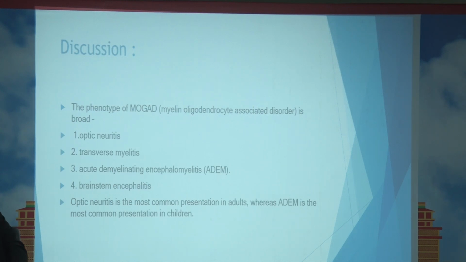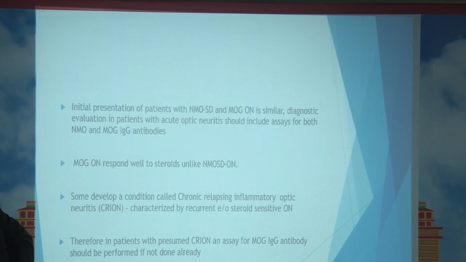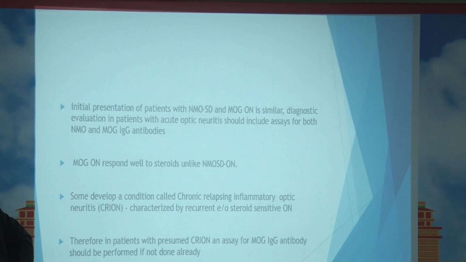Discussion. The phenotype of MOG associated disorder is broad. It includes optic neuritis, transverse myelitis, acute demyelinating encephalomyelitis, brainstem encephalitis. Optic neuritis is the most common presentation in adults, whereas ADEM is the most common presentation in children. Clinical characteristics suggestive of MOG IgG optic neuritis include recurrent optic neuritis, prominent disc edema, perineural enhancement of the optic nerve on MRI. Initial presentation of the patients with NMO and MOG is similar.